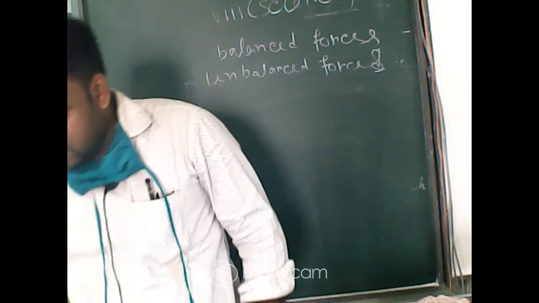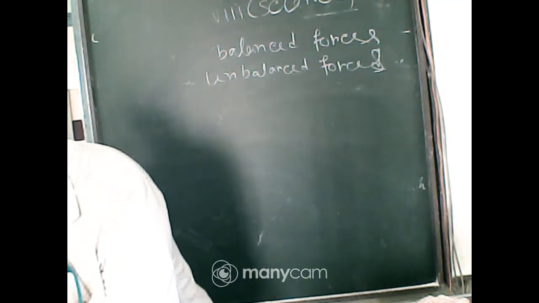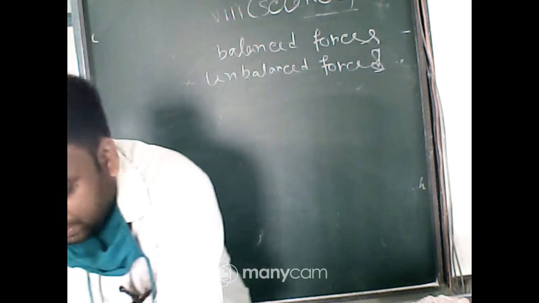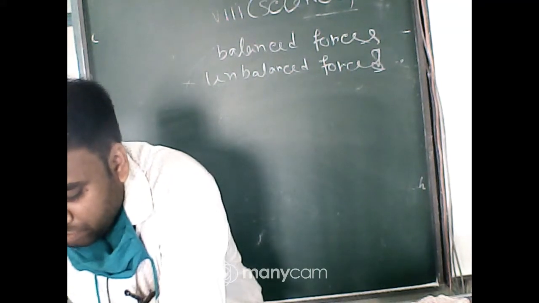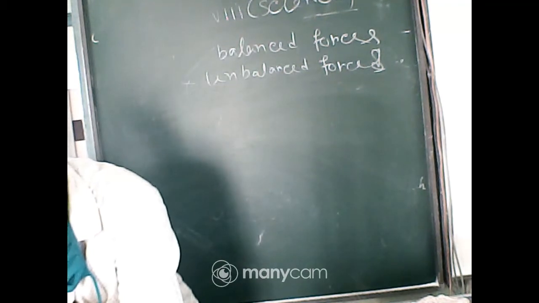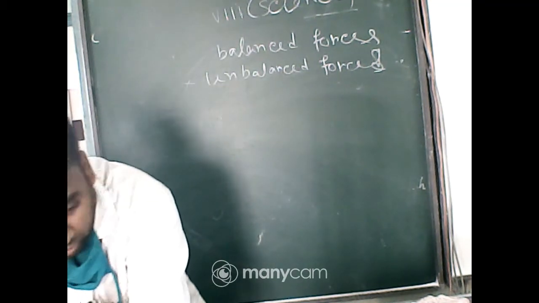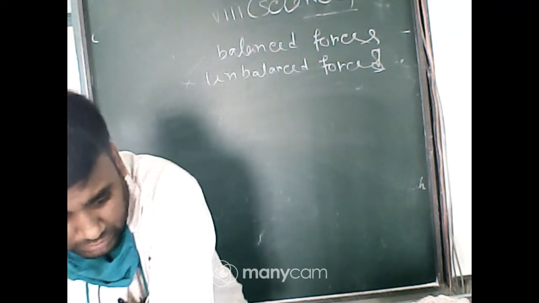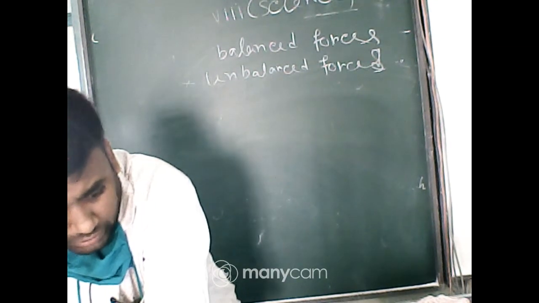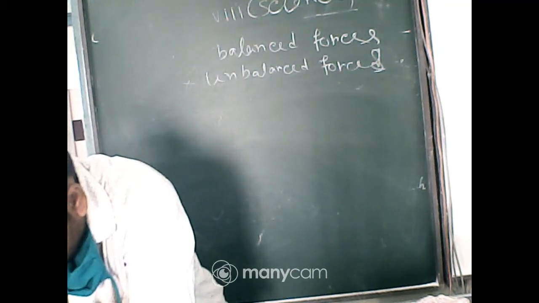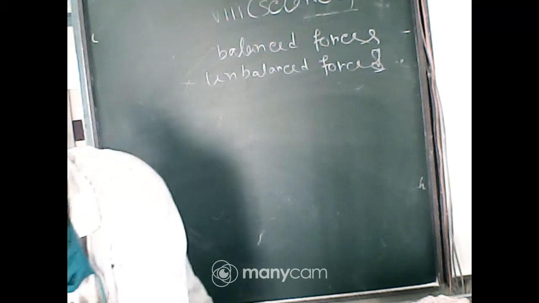What is the standard value of atmospheric pressure? Option A 78 centimeter of Hg. Okay, you can tell me. Yes, 760 millimeter of Hg. Okay, 760. Next question.